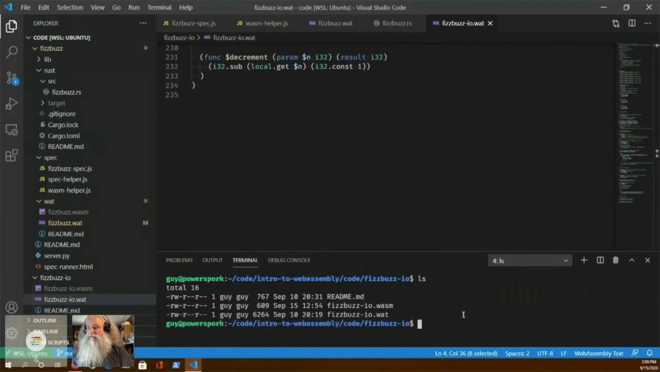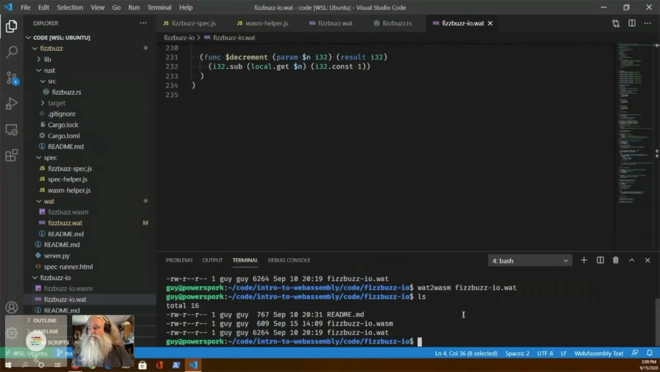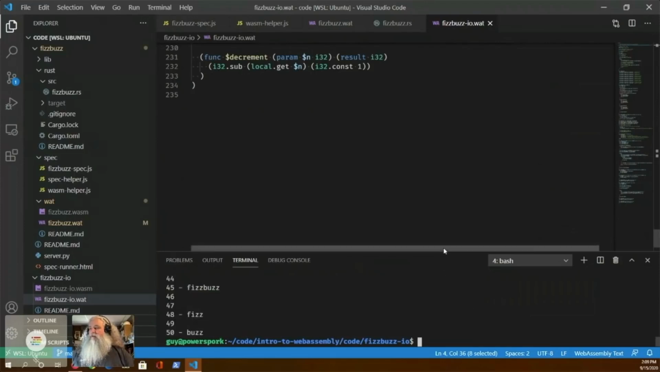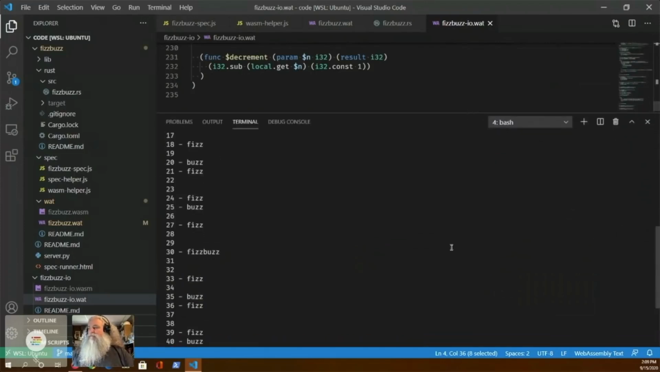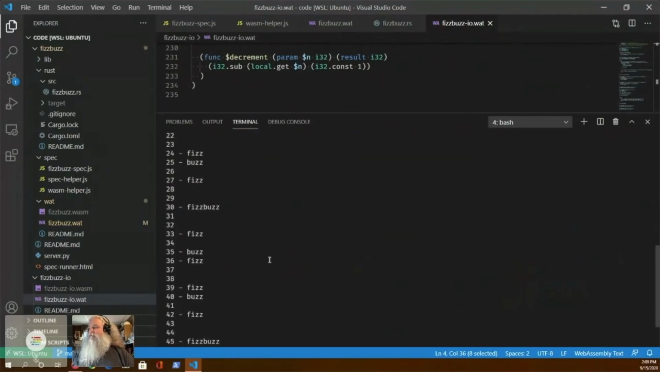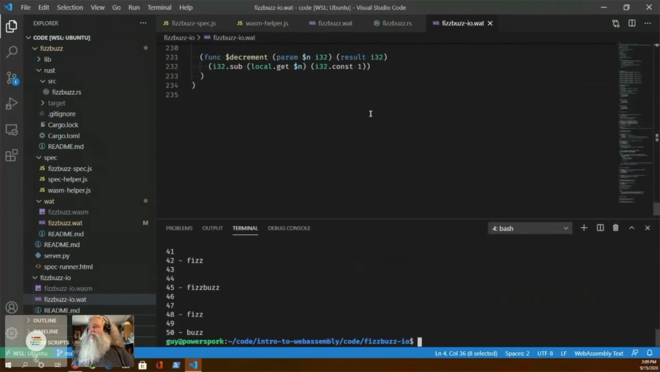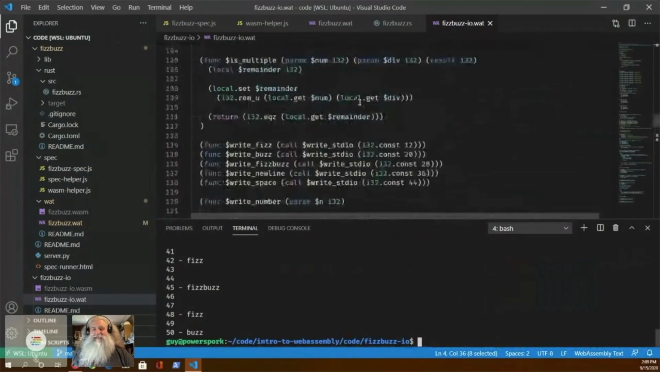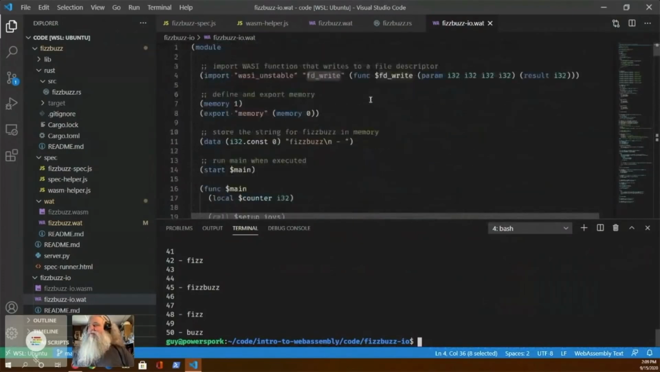But the cool thing is that I can do wat2wasm fizzbuzz.io.wat, and it just compiles it. It just works. And so here we see that all of that code is 609 bytes. And when we do wasmtime, which is the command line tool, this code loops from 1 to 50 and computes fizzbuzz for everything. And if it's not a number, it just skips it. And so this is a little command line version of fizzbuzz. So kind of cool. It's real stuff. You can do real things with it.